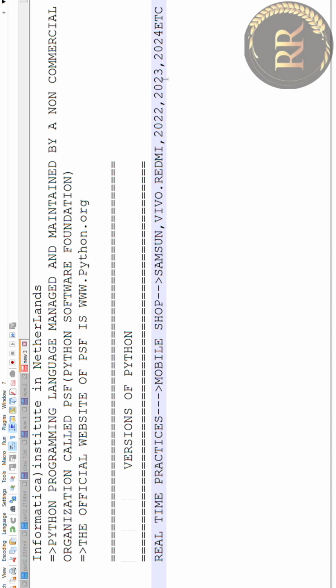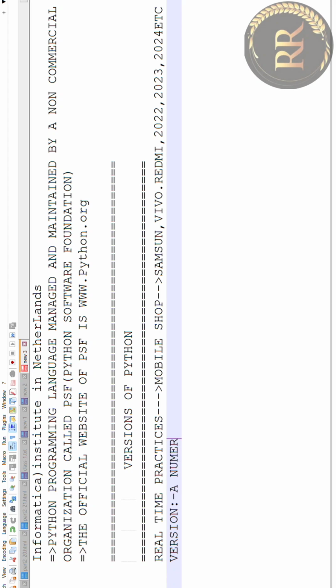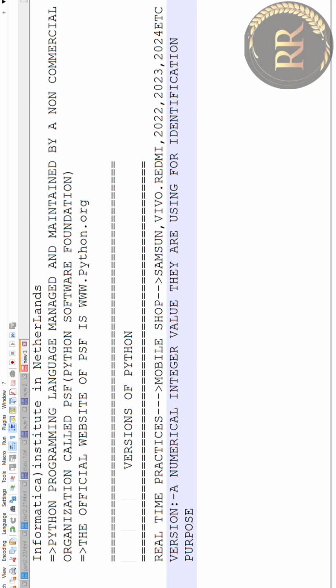So what is a version? A version is a numerical integer value that they are using for identification purposes. This is called a version.